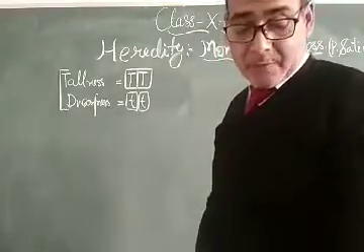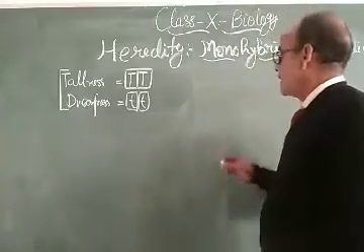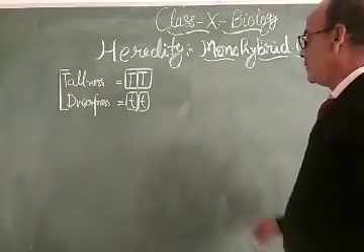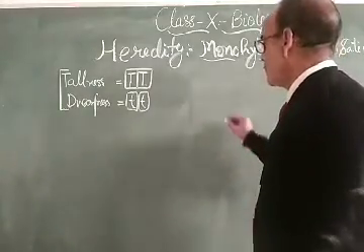Therefore, he started the experiments, and that experiment is called Mendel's monohybrid cross.